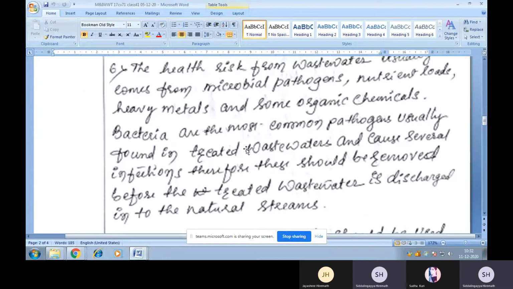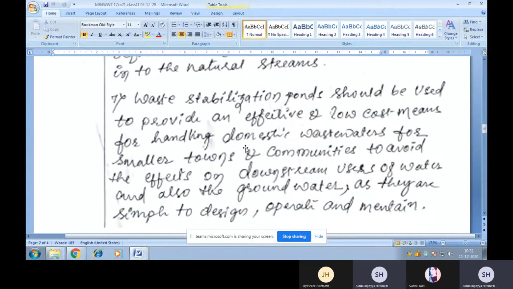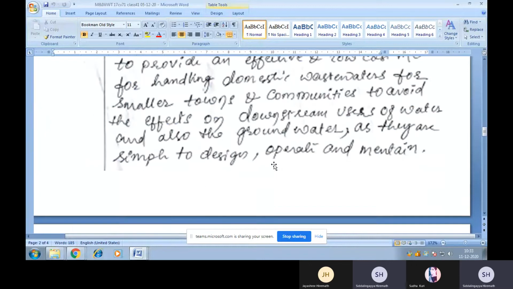So that's why before they are discharged into the natural water body, they have to be treated properly. Seventh one, I can say waste stabilization ponds should be used to provide an effective and low cost means for handling domestic wastewaters for smaller towns and communities to avoid the effects of effluents on downstream users of water and also the groundwater, as they are simple to design, operate and maintain.